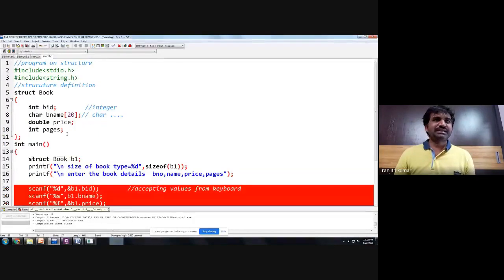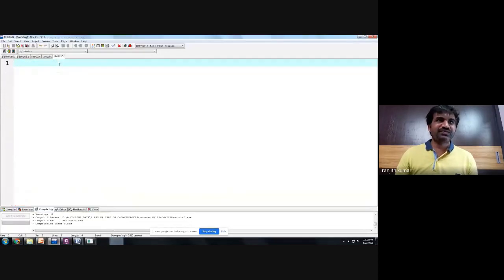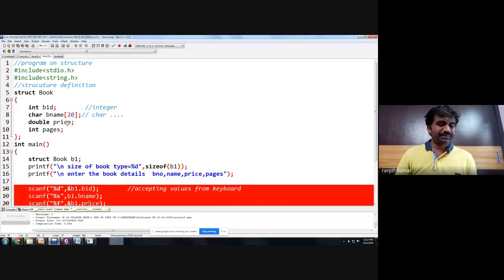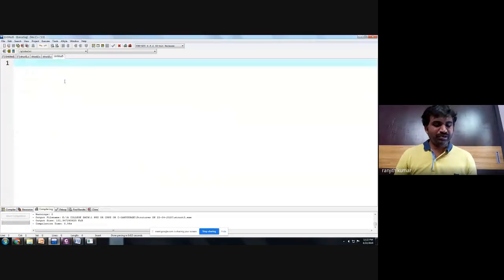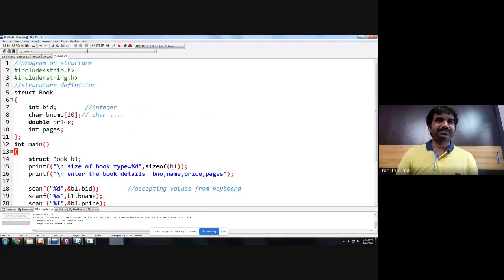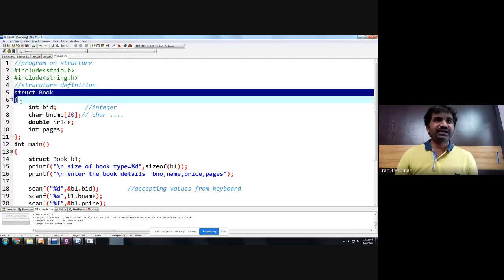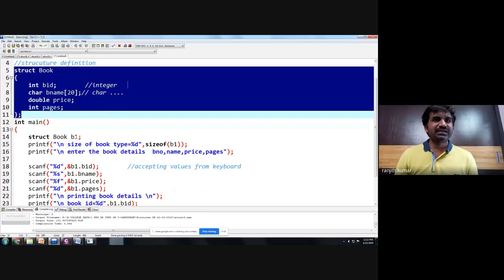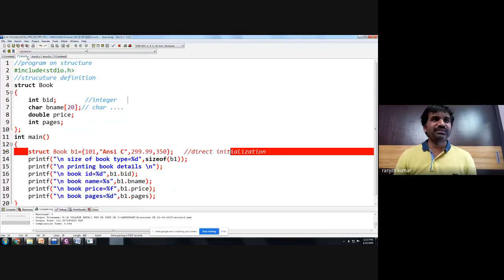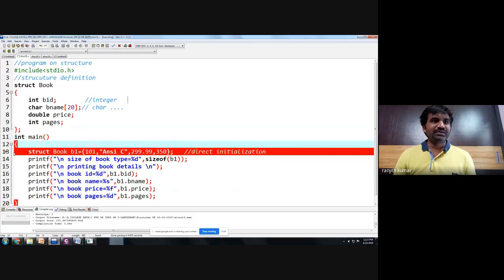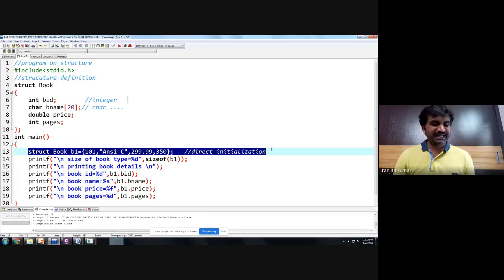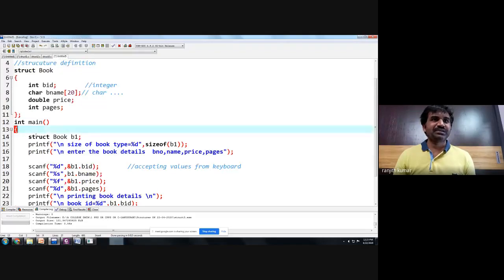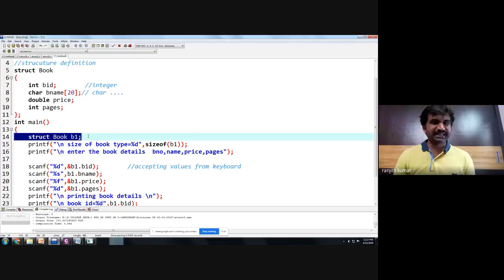Okay, now let us do a fourth program, one more program where I want to do all the techniques in one program. So first, let me create a book definition here. This is a book definition. Then you create a book variable. I want to create a book variable, and I want to do a direct initialization in the program. So I will do direct initialization and print the values.